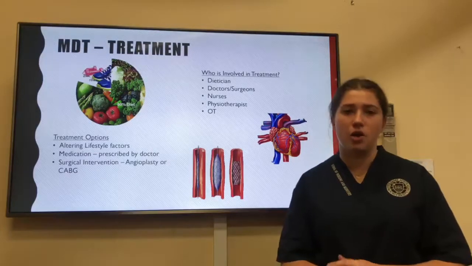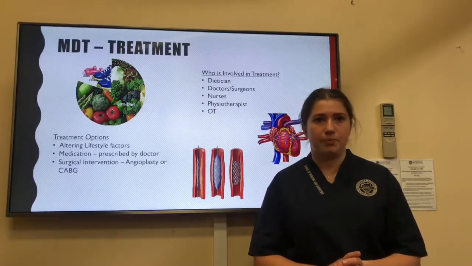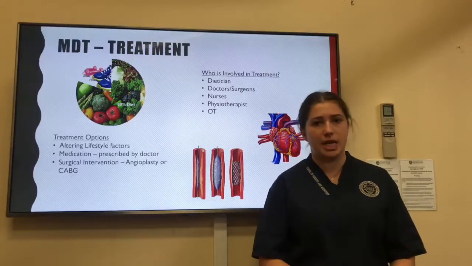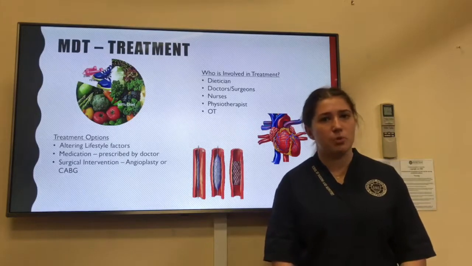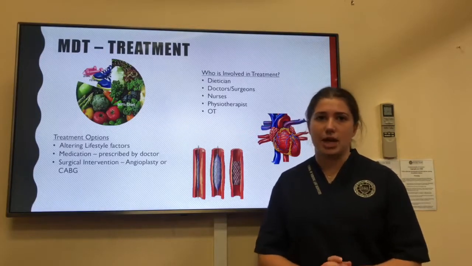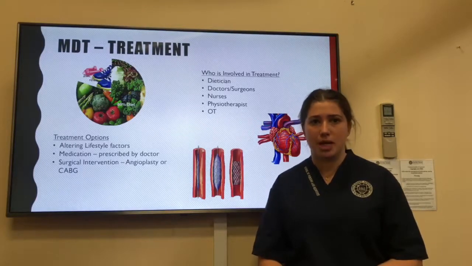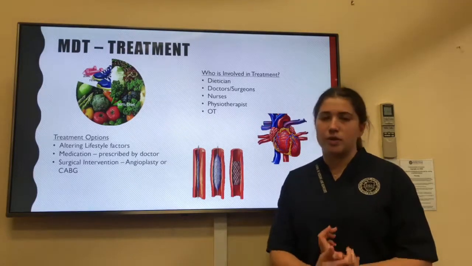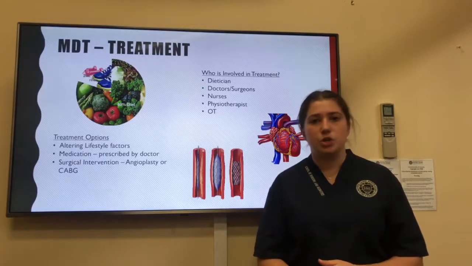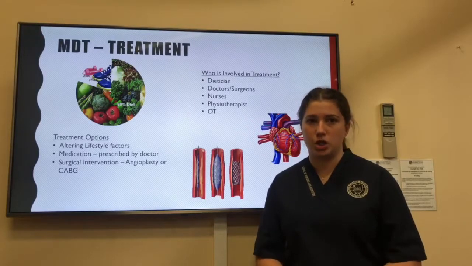Both procedures obviously involve a cardiologist, cardiothoracic surgeon, and the intraoperative nurses in the operating room. Post-surgery, the multidisciplinary team is fundamental to the patient's recovery and rehabilitation, working together to ensure that the best possible outcome is achieved for the patient. The nurses aid in the delivery of ADLs and administration of medication. Physios and OTs are responsible for functional rehabilitation for the patient. The dietitians will ensure that they're receiving adequate nutrition and are educated on a healthy diet. And doctors and surgeons will oversee the patient's rehabilitation, providing routine checks and evaluation of the patient post-surgery.